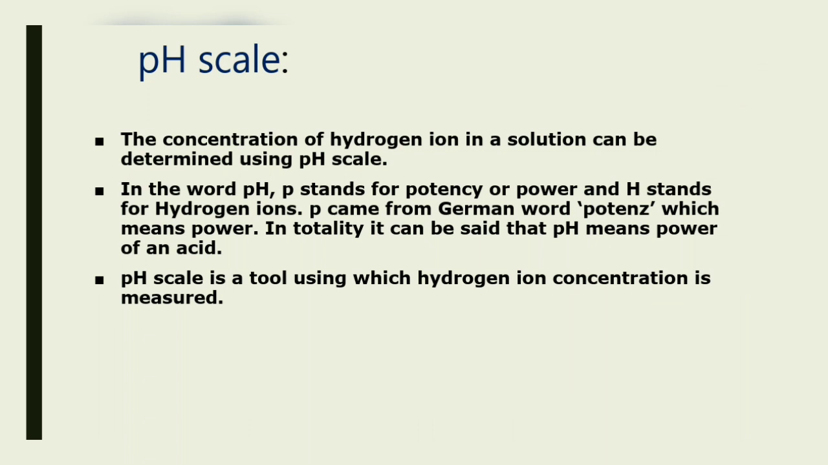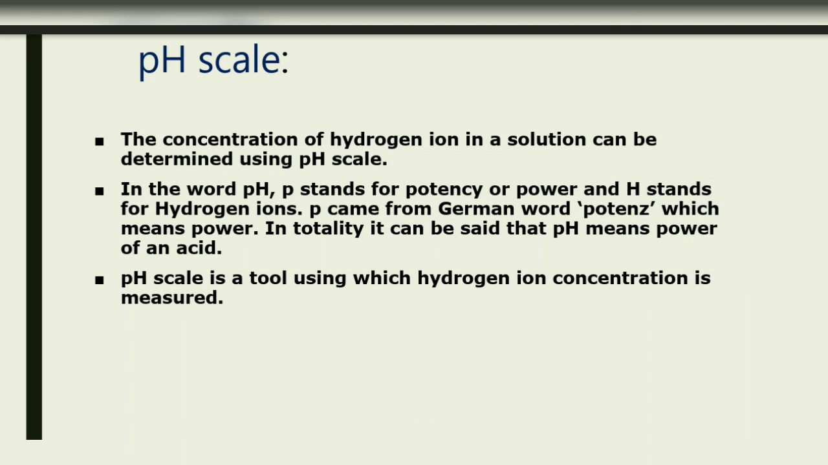Next, what is the pH scale? The concentration of hydrogen ion in a solution can be determined using the pH scale. In the word pH, P stands for potency or power and H stands for hydrogen ion. P comes from the German word potenz, which means power. In total, it can be said that pH means power of acid. P means potency or power, H means hydrogen. Together it is called the power of an acid. The pH scale is a tool using which hydrogen ion concentration is measured.